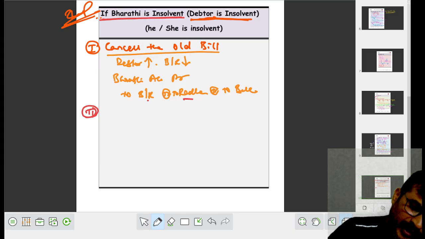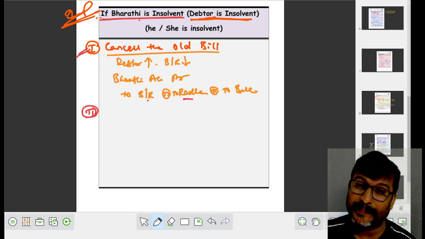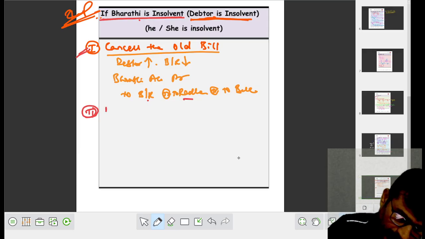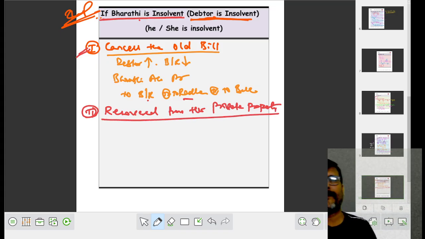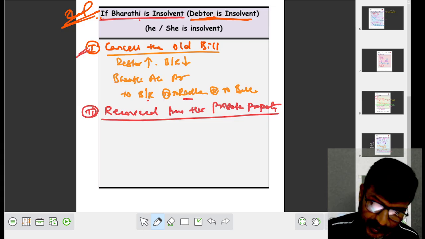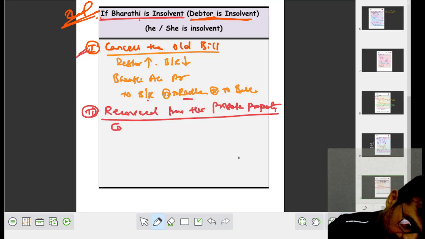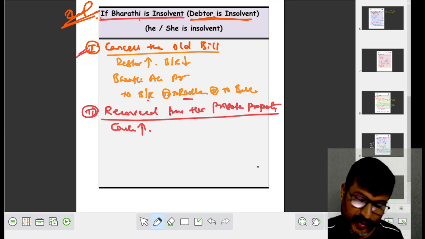Now my dear children, Bharati is insolvent, the bill is cancelled. What do you do after that? Insolvent होने के बाद, recovered from her private property. What you recover, you recover the cash. Cash increases.